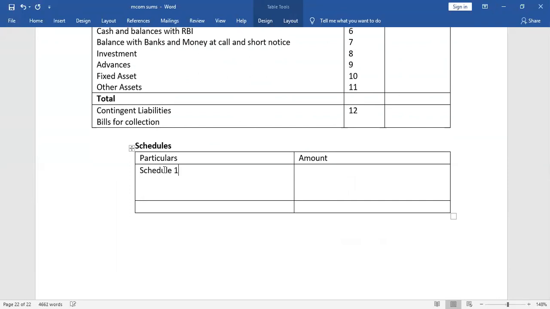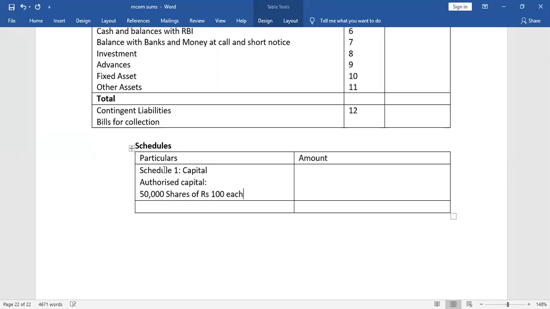Schedule 1 is capital. Under capital, what is given? Authorized capital is given. Authorized capital is how much? It is given in the question, 50,000 shares of rupees 100 each.